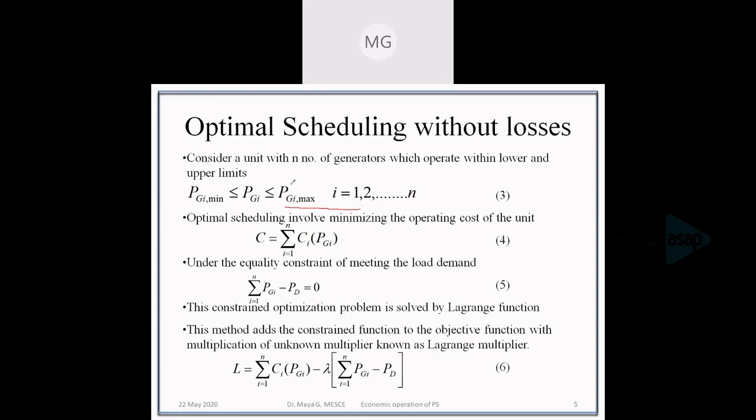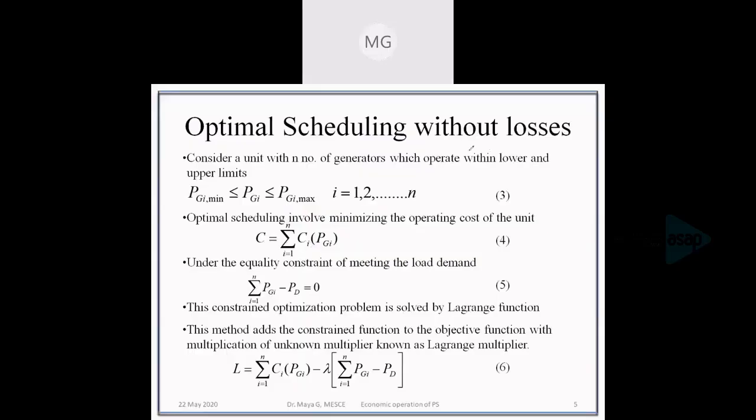And our main objective is to minimize the cost function. For n number of generators, n number of cost functions will be there. So if we are writing it as a summation, we have sigma i equal to 1 to n Ci(PGi), where Ci(PGi) is the cost function of the ith unit in the system. Okay. So now we are dealing with the optimal scheduling without considering the losses.